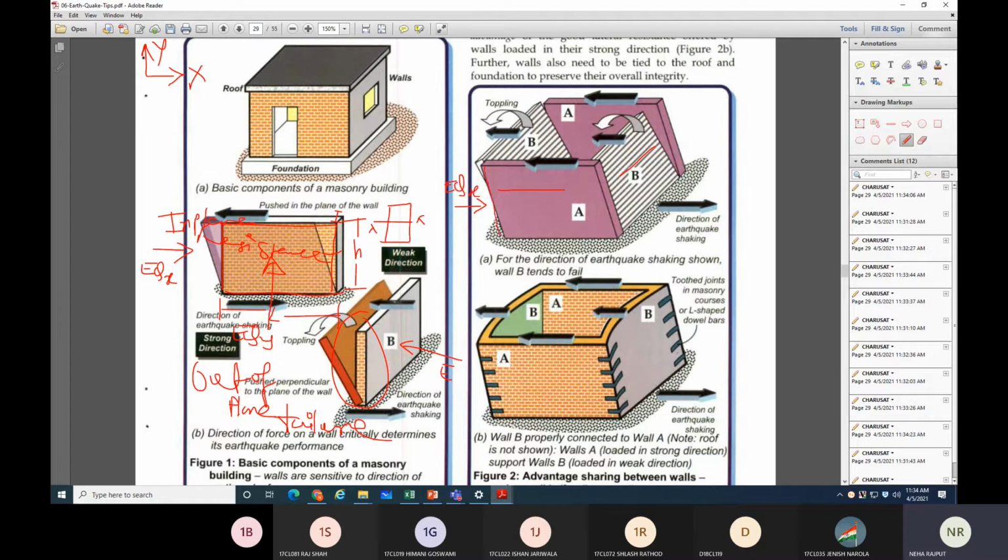Suppose a wall is placed like this, right? And if I consider the force in this direction, then will this wall be a strong wall or a weak wall for this EQ? Weak wall. No, strong wall. Why strong wall? Because the direction of lateral force is parallel to the plane direction, right? The wall is placed like this.